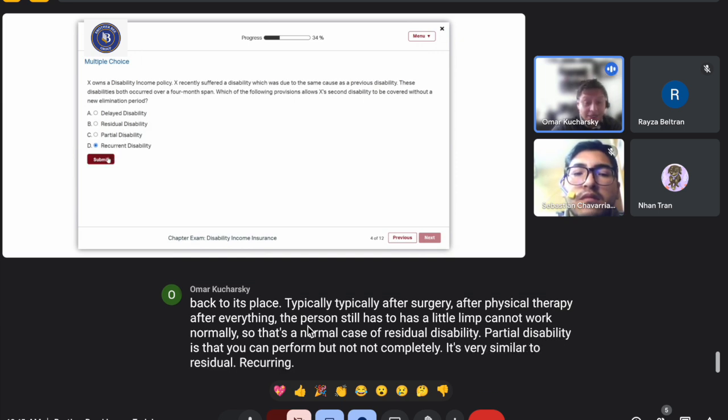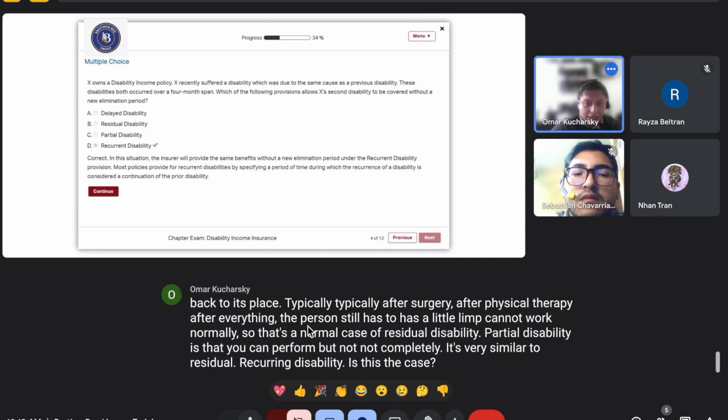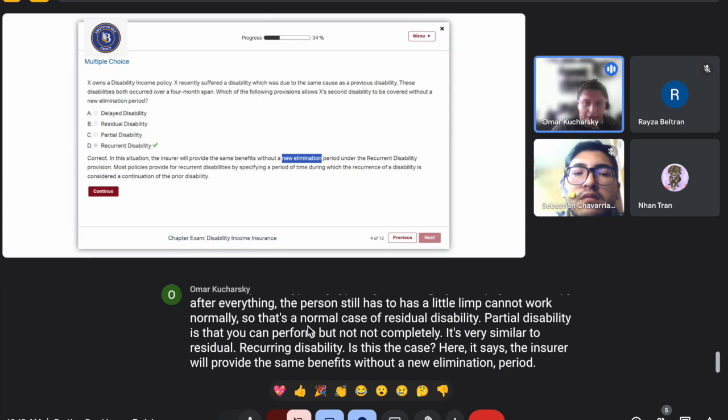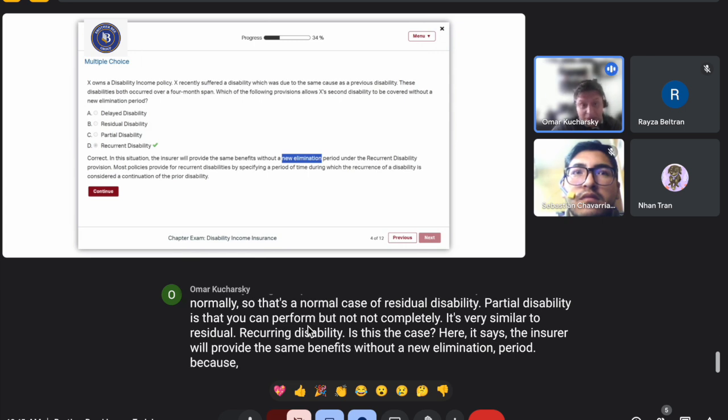Recurrent disability is this case. Here the insurer will provide the same benefits without a new elimination period, because the span is very short. It depends on the policy.